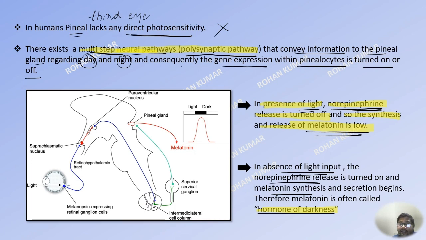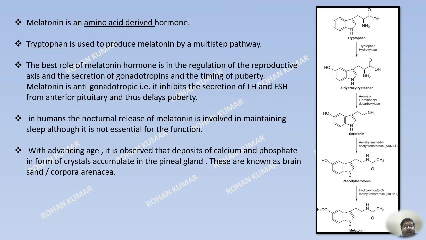So if you have an idea of this multi-step neuronal pathway and from where the information is going where and what is happening, then you would be able to answer it more clearly. So I hope this is clear. Let us move on. Then we will study about the melatonin hormone.